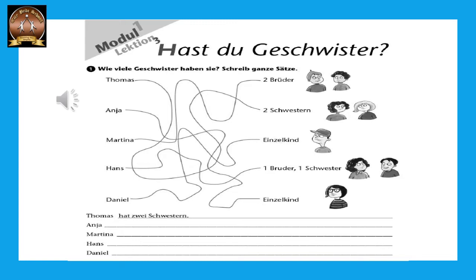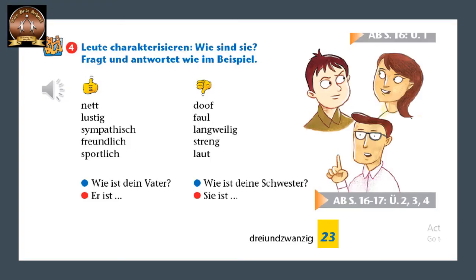And then we have Hans. Hans, it matches with the fourth information. Hans hat einen Bruder und eine Schwester. So we have to use the correct indefinite article. Hans hat einen Bruder und eine Schwester. And then Daniel ist Einzelkind. Correct? Great. So write this down in complete sentences in the blanks below. Now let us come back to Kursbuch.